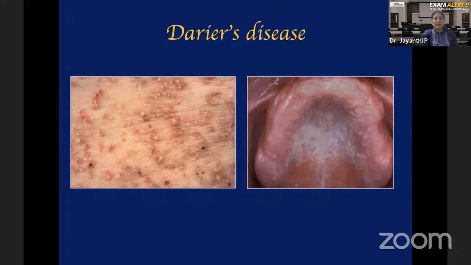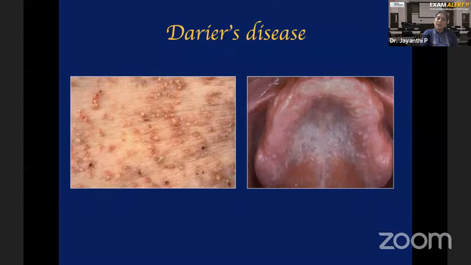In the skin, you can see multiple papules, and you can see crusting. That yellowish white crusting that you see is all the abnormal keratin plugging on the surface. So you will have multiple papules on the skin with surface crusting that represents abnormal keratin.